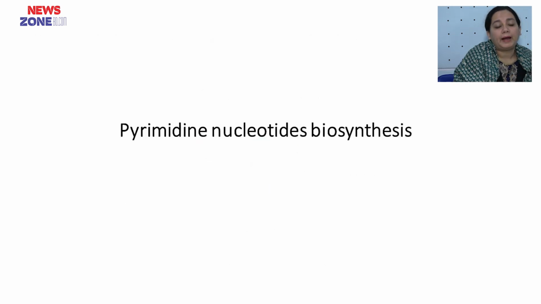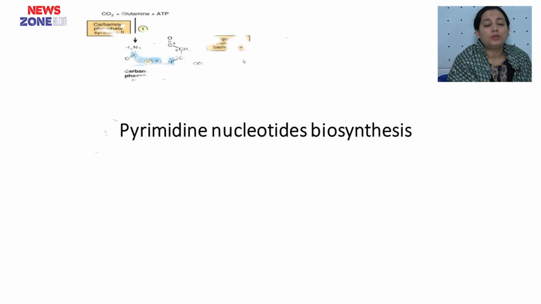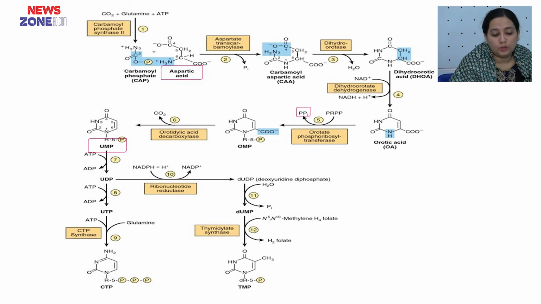So, how is pyrimidine nucleotide synthesized? As I have said before, it is not necessary to know the full mechanism. We only have to know the precursors. The precursors of pyrimidine nucleotides are carbon dioxide, glutamine and ATP, and ultimately CTP, that is cytidine triphosphate, and thymidine triphosphate are synthesized according to our body need.